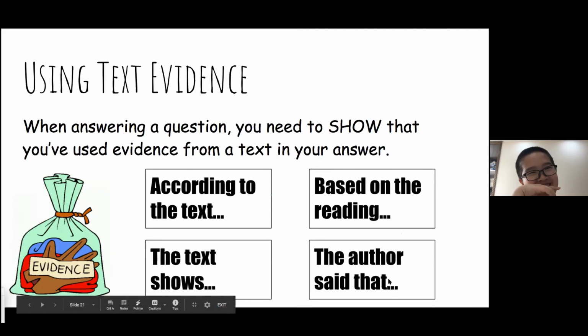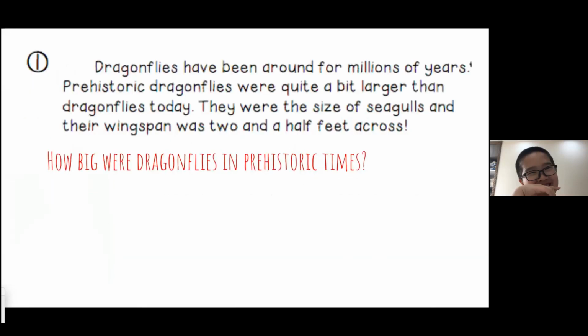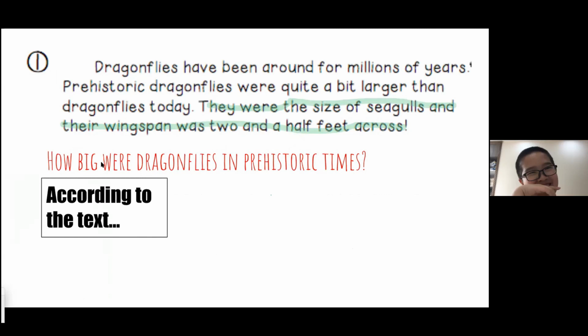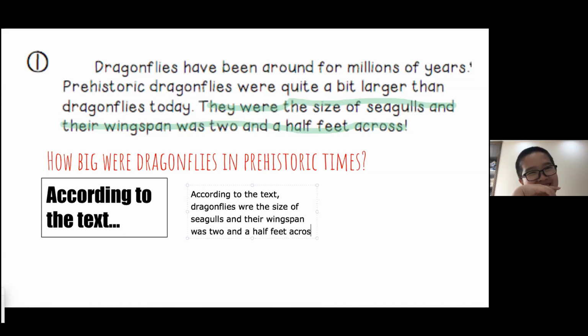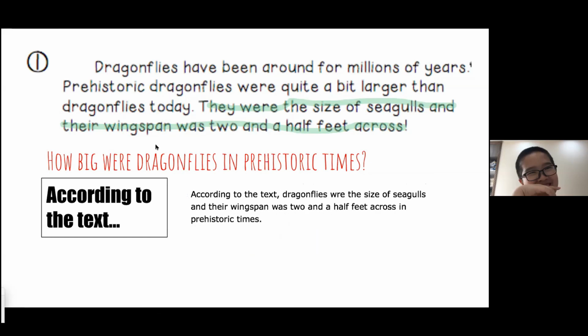Does that make sense? How big were dragonflies in prehistoric times? So we've already found our answer, right? They were the size of seagulls, and their wingspan was 2.5 feet across. But now if we want to go ahead and answer, let's use the sentence starter according to the text. So I'm going to write my answer like, according to the text, dragonflies were the size of seagulls, and their wingspan was 2.5 feet across in prehistoric times. So in my answer, I've shown that I've gotten it from the text, okay? Then I have used what I read.